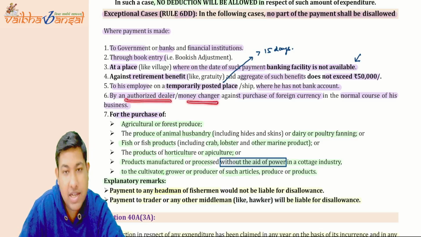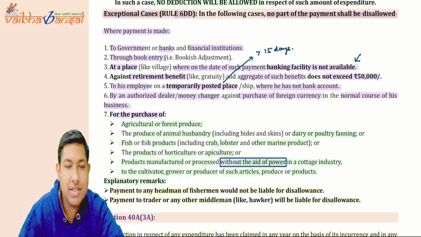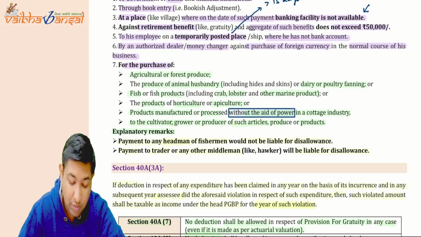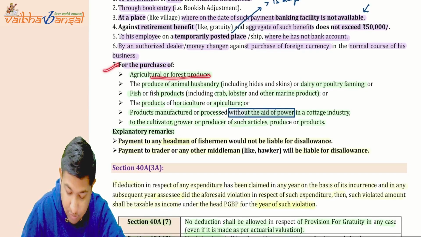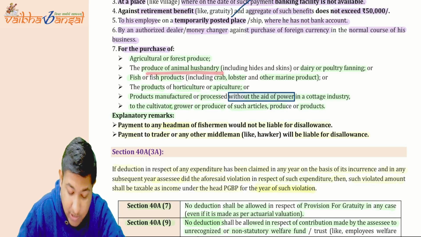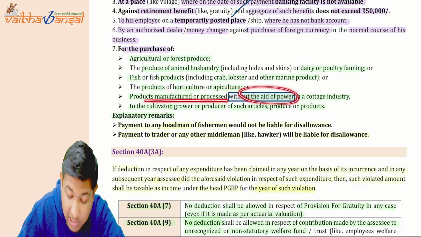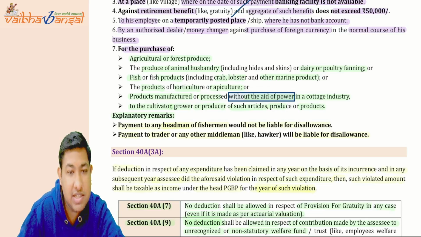An authorized dealer or money changer, if they are dealing in day-to-day business, can they receive greater than 10,000 as well? Yes, they can. Now for the purchase of agriculture, forest produce, animal husbandry, fish and fish products, horticulture, apiculture, and products manufactured and processed without the aid of power in a cottage industry, then it is allowed,